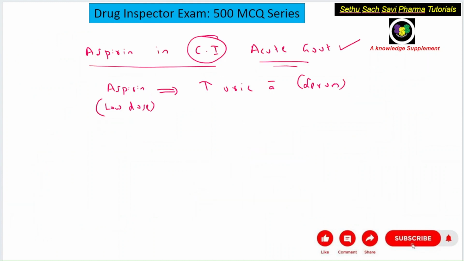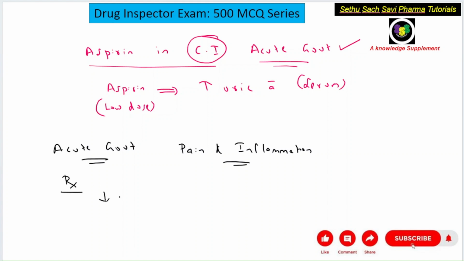In acute gout, the main problem is the pain and inflammation, correct? The uric acid gets accumulated in the joints, and the pain and inflammation would be there. So in acute gout, the main treatment objectives are to decrease the pain and to decrease the inflammation.